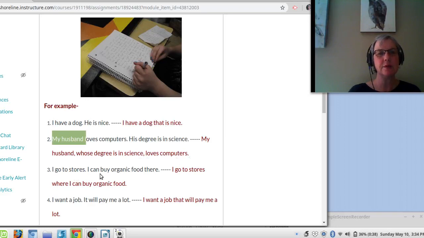I go to stores. I can buy organic food there. So my thing is, I can buy organic food. I go to stores where I can buy organic food. I can buy organic food relates to the stores. I want a job. It will pay me a lot. Will pay me a lot means the job. So I want a job that will pay me a lot. So for this assignment, you're combining sentences.